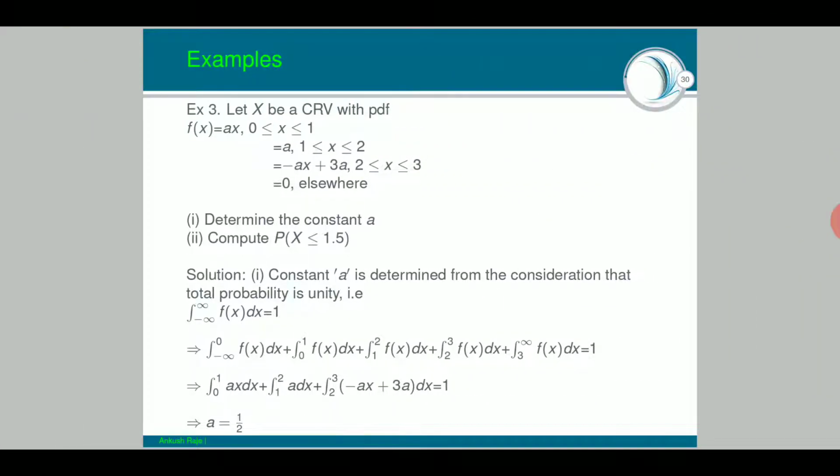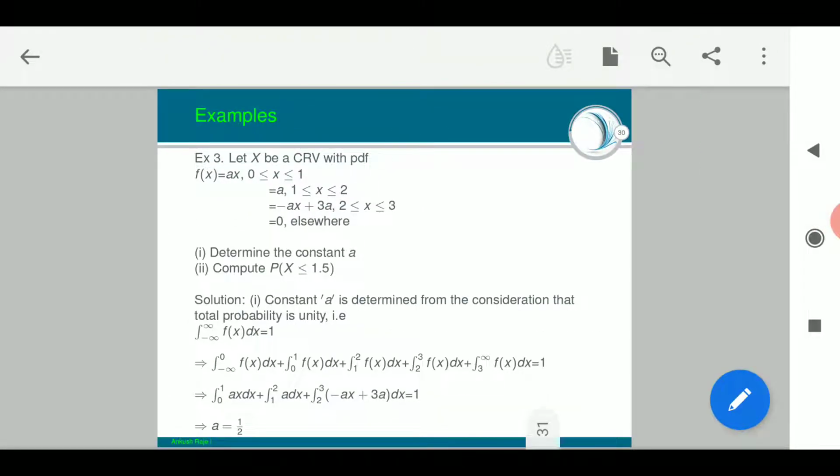Okay, so my first integration will be 0, the second integration will be 0 to 1 ax dx, the third will be 1 to 2 a dx, and 2 to 3 of minus ax plus 3a dx is equal to 1. When you solve all these three integrals and the right hand side is equal to 1, you will obtain that a is equal to 1 by 2. So the value of a is 1 by 2, half.